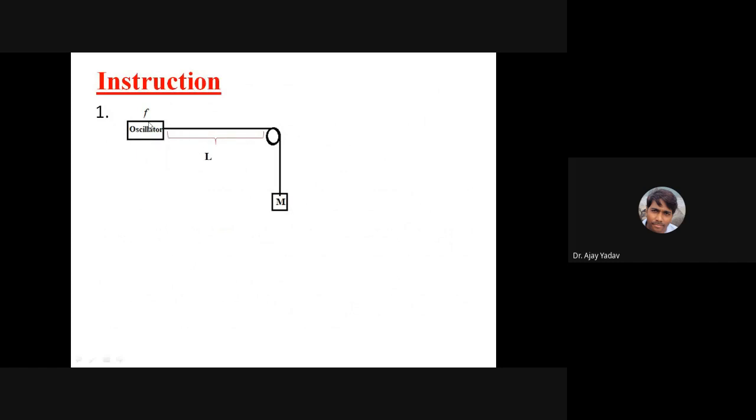Okay. So you have an oscillator, and there is a string which is attached to this. The string is passing through a pulley, and you have capital M. The length of the string is say capital L. You don't vary the frequency of oscillation of this oscillator, but what you can vary, as the question tells us, what is it that you can vary? Tell me. Linear mass density of the string. Am I right?